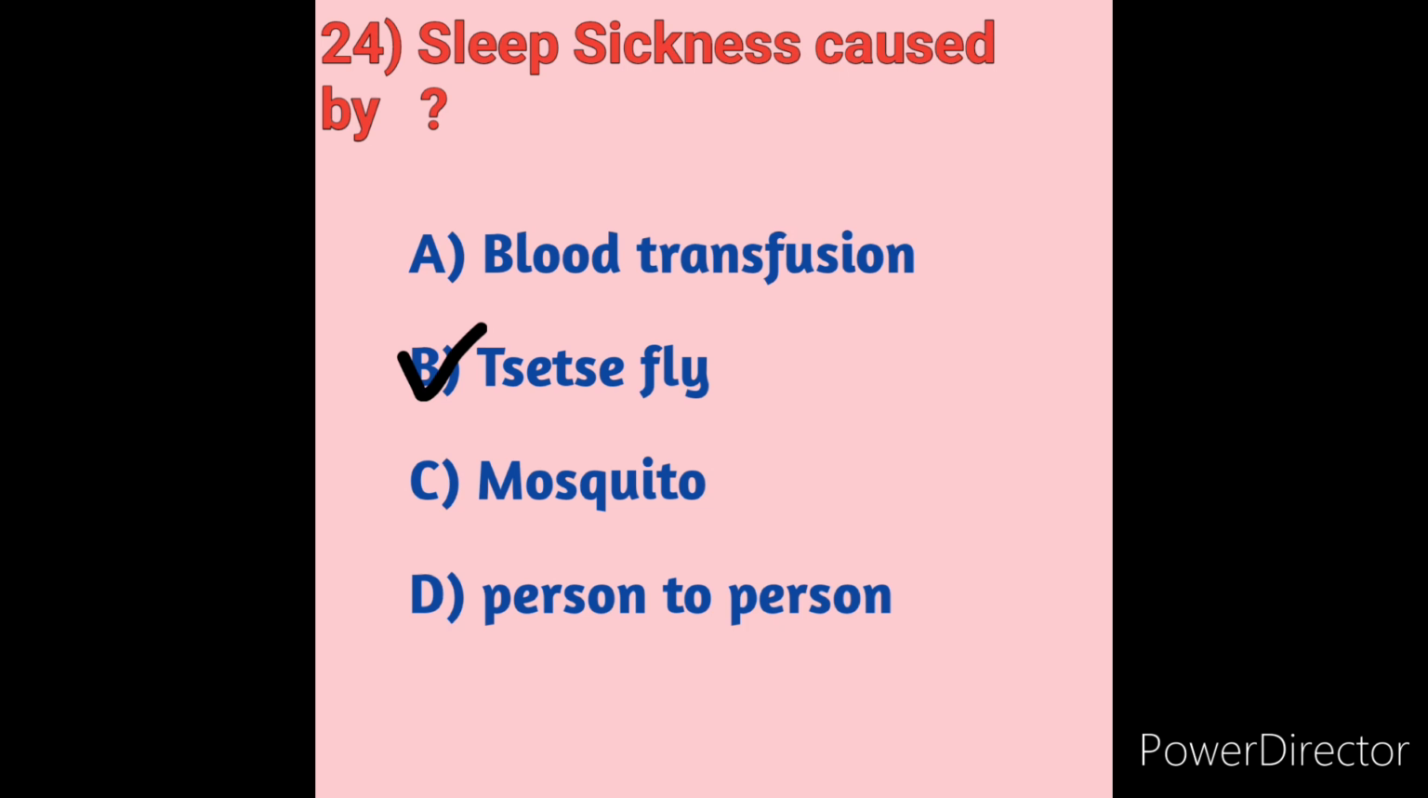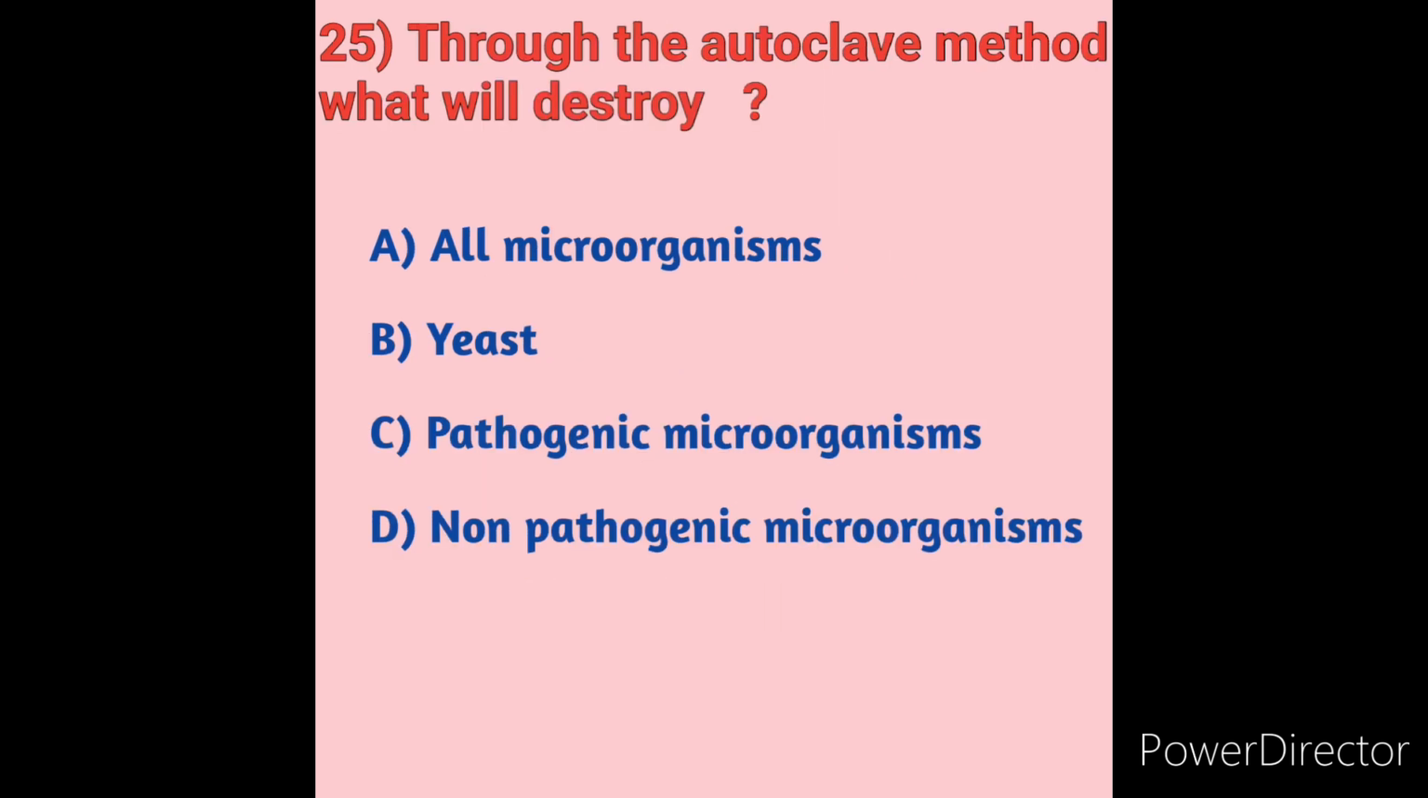Next we will move on to question number 25. Through the autoclave method, what will we destroy? The autoclaving method is one type of sterilization method. What do we destroy through the autoclaving method? We will see the options here. Option A, all microorganisms. Option B, yeast. Option C, pathogenic microorganisms. Option D, non-pathogenic microorganisms.